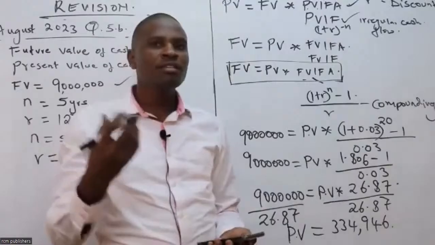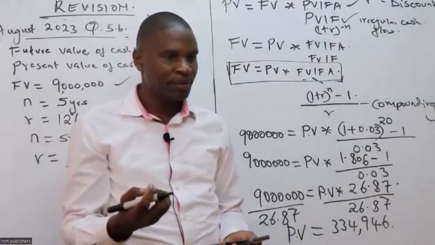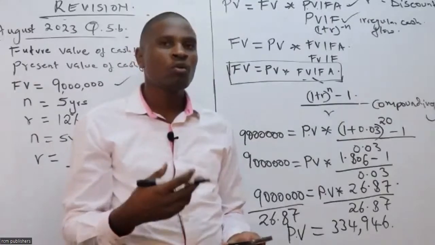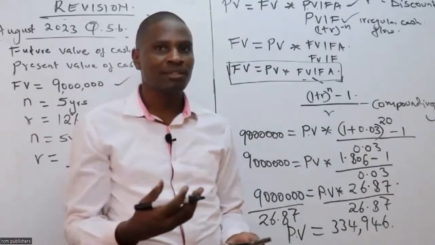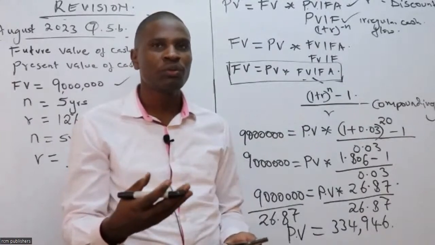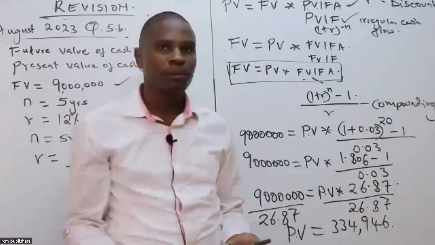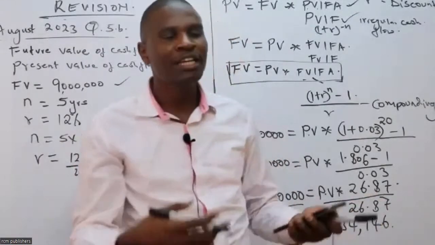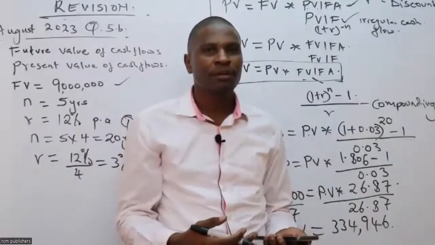There's this thing of infinite. Infinite usually confuses students, more so when you're given ranges in years and then the last year you are told it is infinite. The cash flow will go on to infinity.